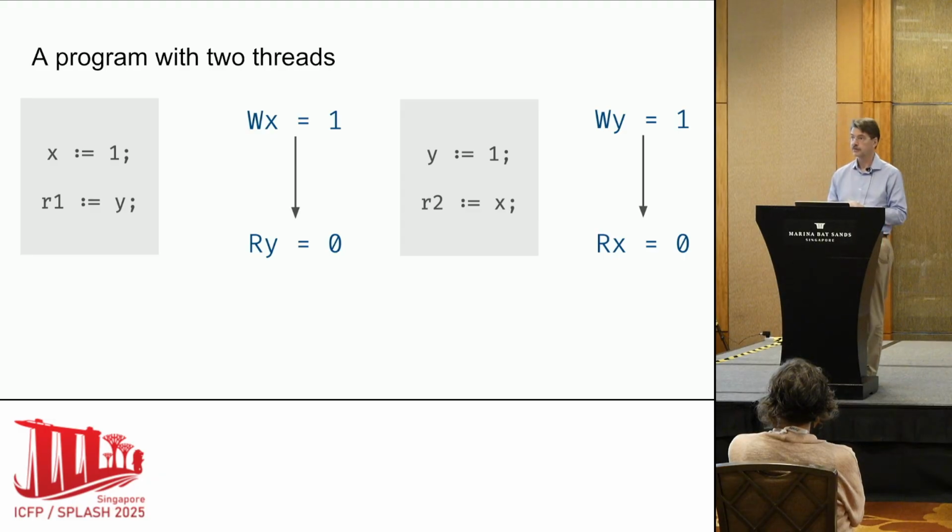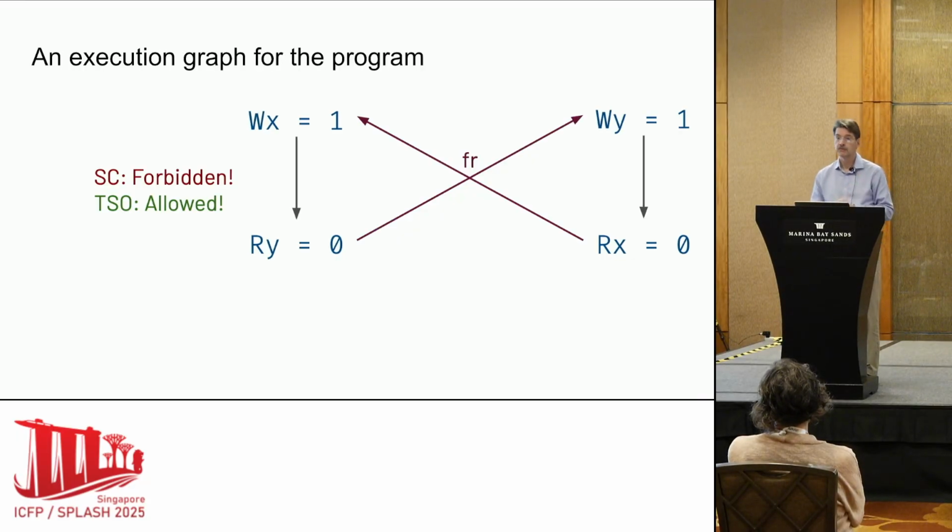Sometimes the answer is yes, and sometimes it's no. It really depends a lot on which values are put there. In this case, two zeros. Is that possible? Is it not possible? It turns out that if we fill in some more memory consistency edges, and look at it from the point of view of sequential consistency, the answer is no. This is not a possible execution of the program.